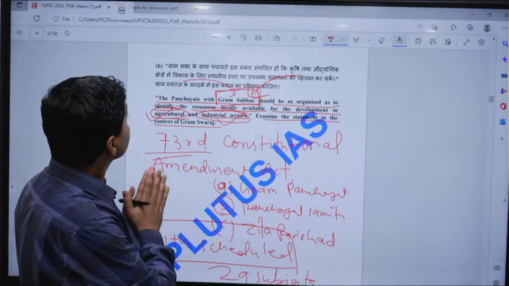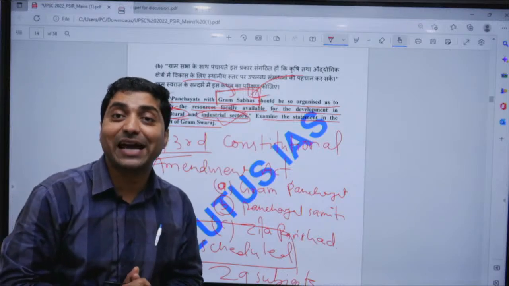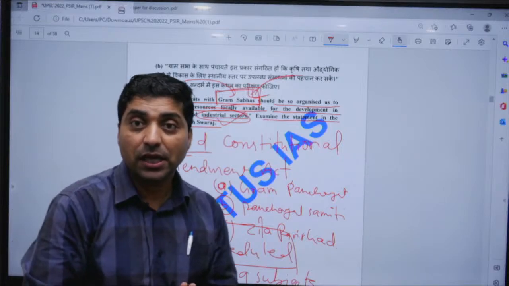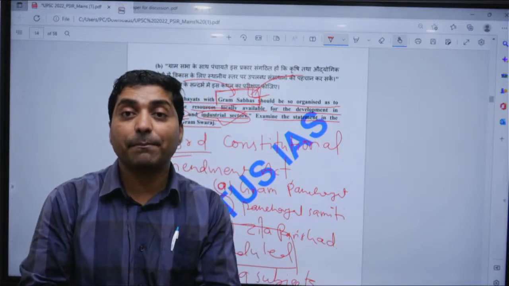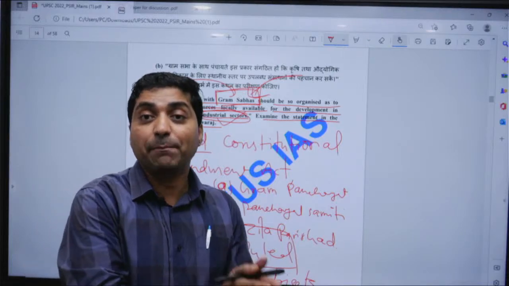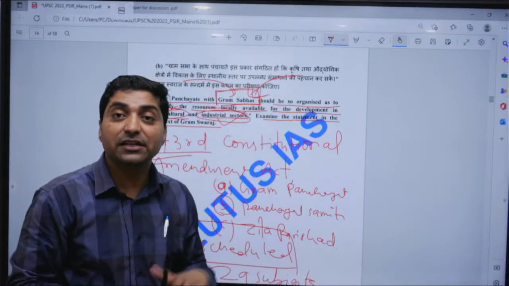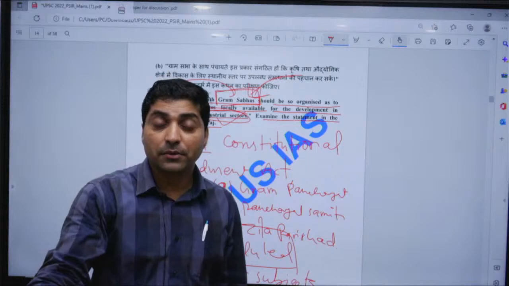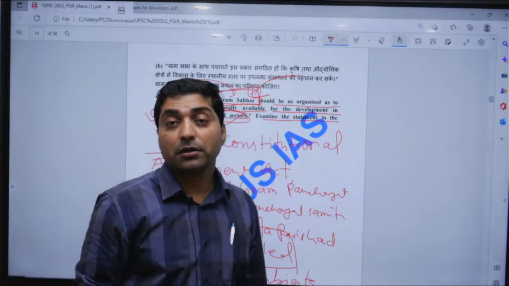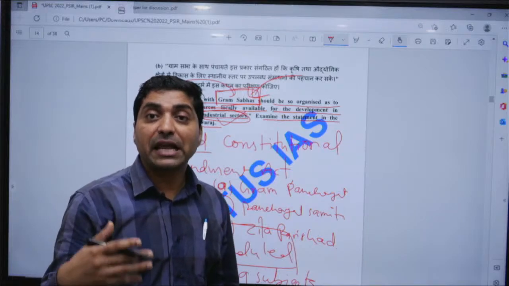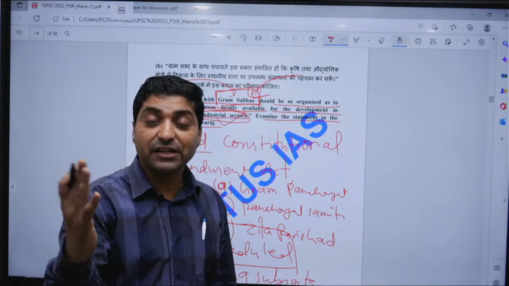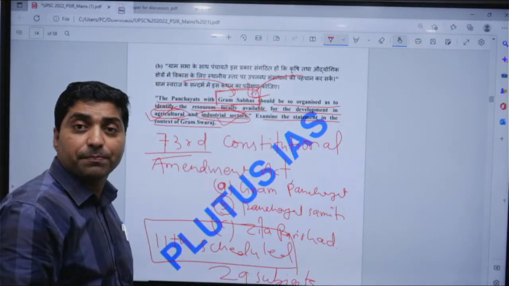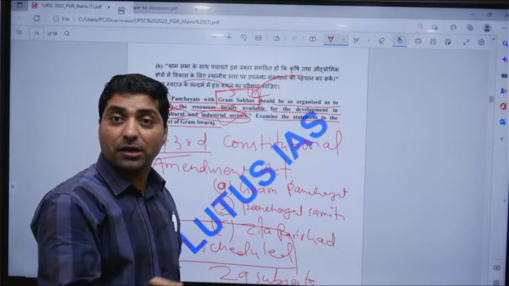the Panchayati Raj is facing many challenges. What are those challenges? Challenges are coming from bureaucracy. Challenges are coming from Members of Legislative Assembly and MPs. For example, one can cite the MP LAD, the Member of Parliament Local Area Development budget. So if MPLAD and MLALAD have been given to the MP and MLA, then what is the significance of Panchayati Raj for local development?